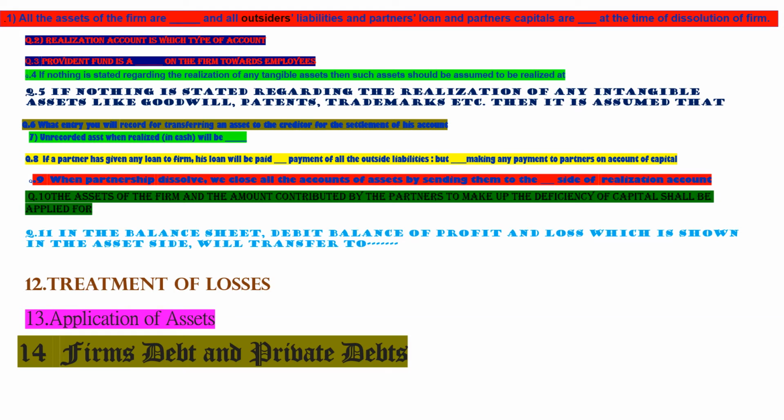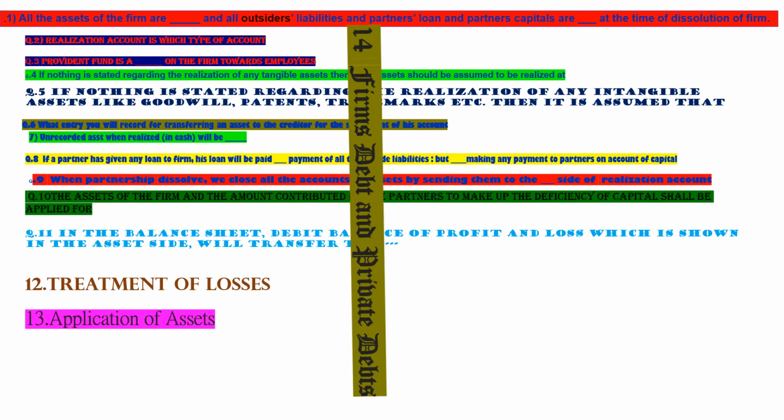Then firm debts and partners' debts. Firm debts mean liabilities of the firm. If the partnership firm has taken any loan, then that is the firm's liability. But if the partner has taken any personal loan, then that would be the partner's debt or partner's liabilities.